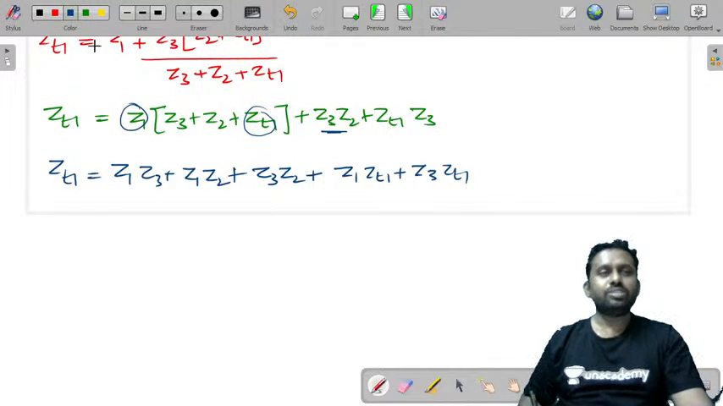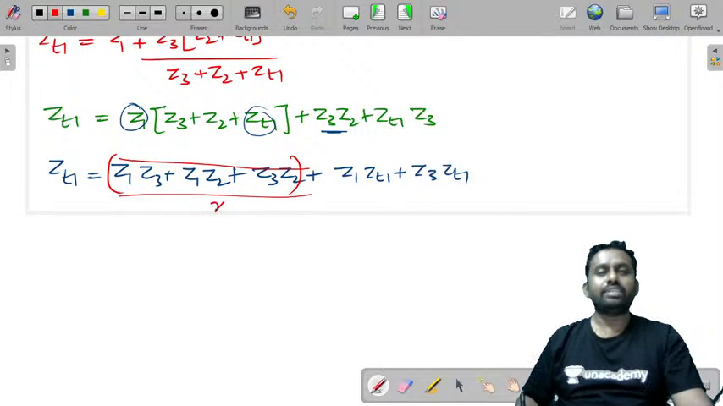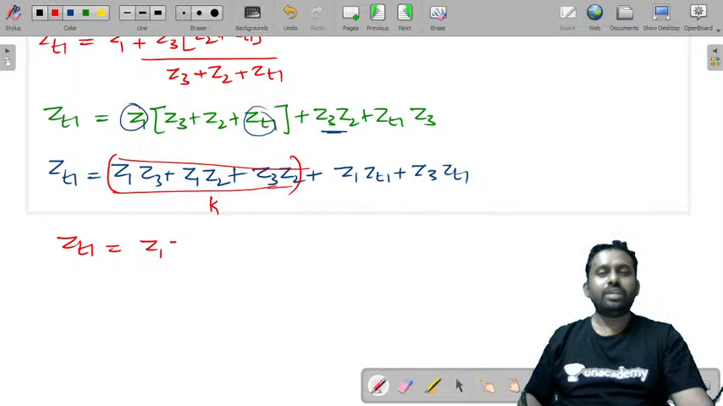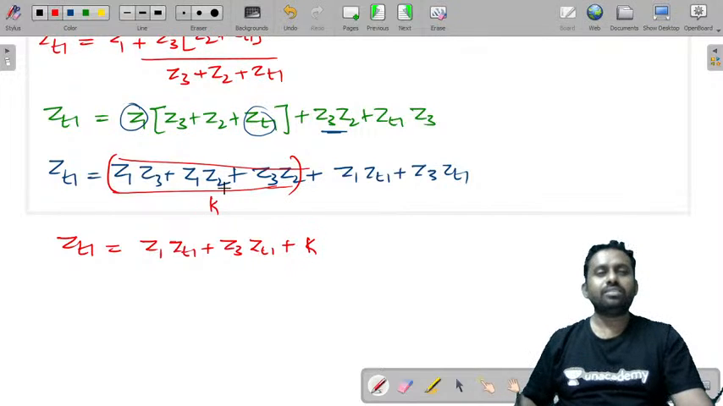Right? So let us assume that this value, Z1 Z2 plus Z2 Z3 plus Z1 Z3, being a constant, let us assume that it is X. Not X, let us take it as K. Let's consider this value as K instead, that will be very much fine. So ZT1 is equal to Z1 ZT1 plus Z3 ZT1 plus K, divided by the denominator.